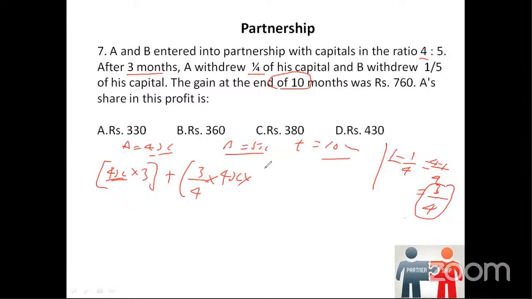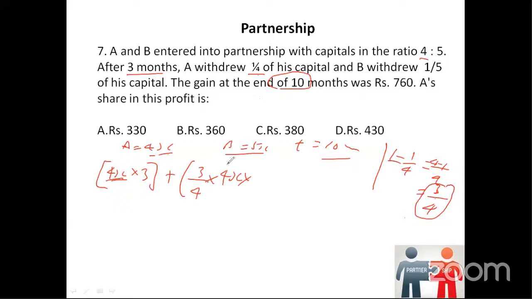Can somebody tell me how many months I need to write? Observe the question. At the end of how many months? I have highlighted it actually. Yes, correct.